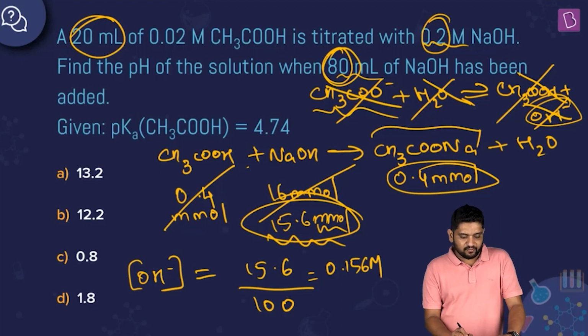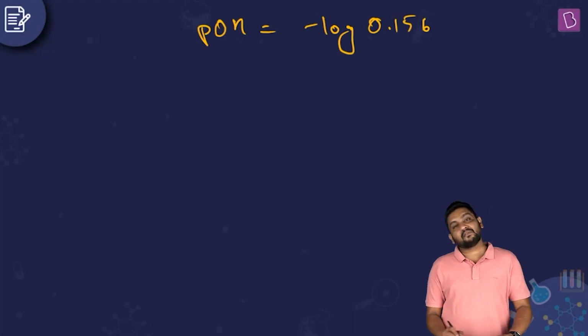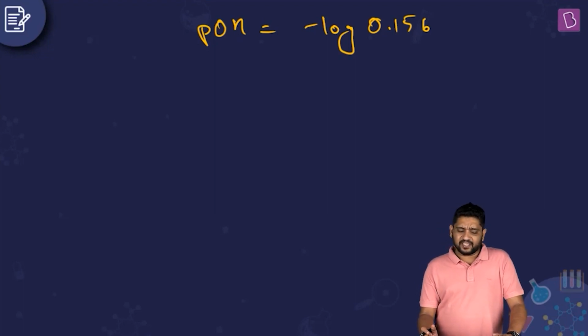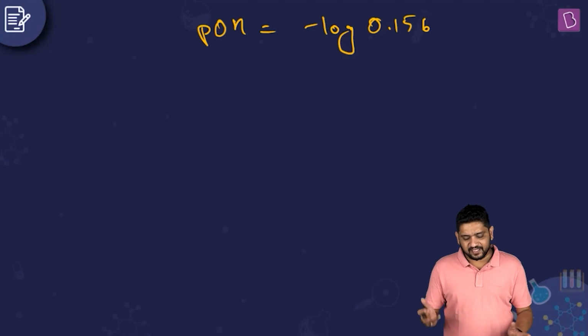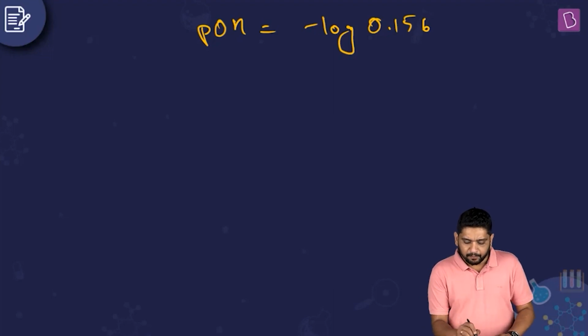We have been asked the pH, so first I see pOH, which is negative log of 0.156. Roughly, I can take 0.15 as 0.3 by 2. I don't want to calculate the exact value. This is minus log of 0.3 by 2.